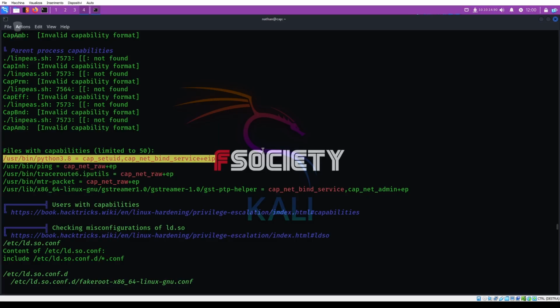Okay, we got this. We found a file with capabilities. In this case, we have the Python 3 binary that has cap_setuid and cap_net_bind_service capabilities, and this lets us use Python 3 to get root access because it's vulnerable through setuid.